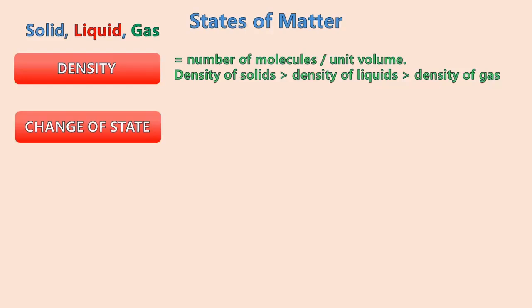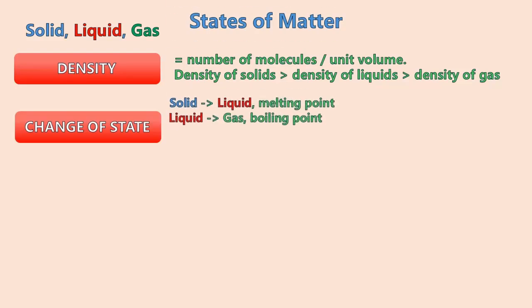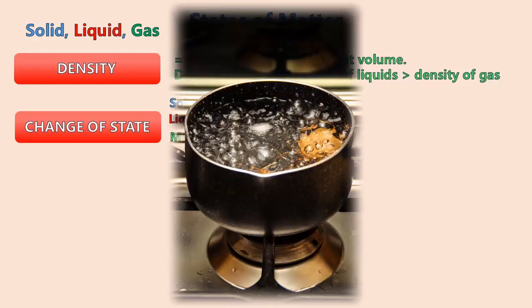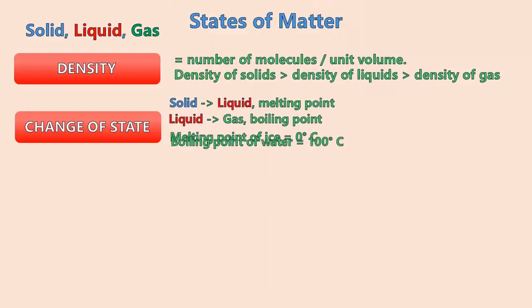Why does this happen? When we supply heat energy to a solid, the kinetic energy of molecules increases to a point that they overcome attraction forces between themselves and start moving freely to become liquid and to further become gas. The temperature at which solid becomes liquid is called the melting point. The temperature at which liquid becomes gas is called the boiling point. For ice, melting point is 0 degrees centigrade. For water, the boiling point is 100 degrees centigrade.